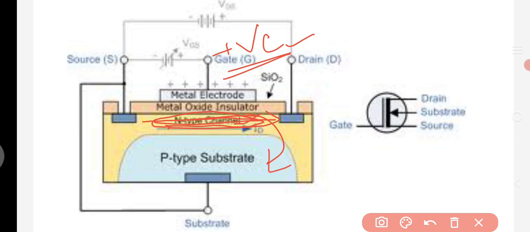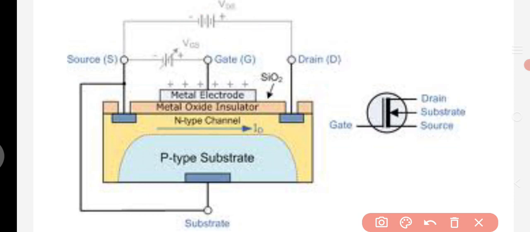Now once the channel is created between the source and drain, we can apply the VDS. When we increase the VDS voltage, there is a movement of electrons from source to the drain. Due to this movement of electrons from the source to drain, a current is created, and that current flows from drain to the source. This is the function of MOSFET.